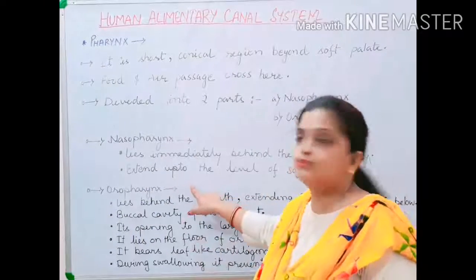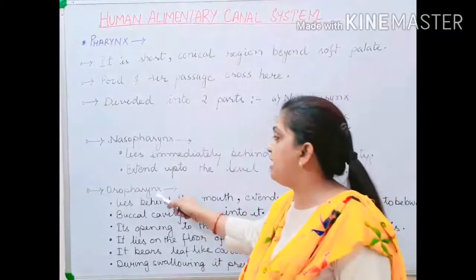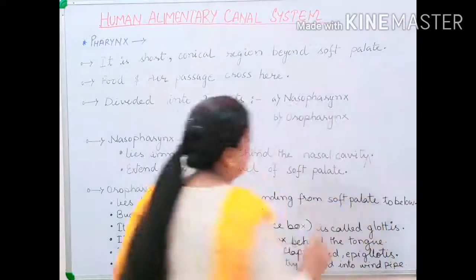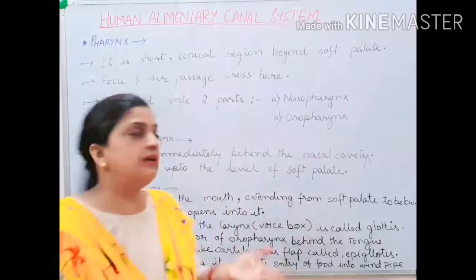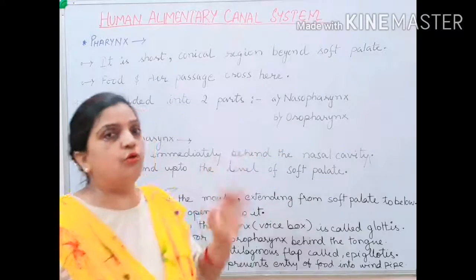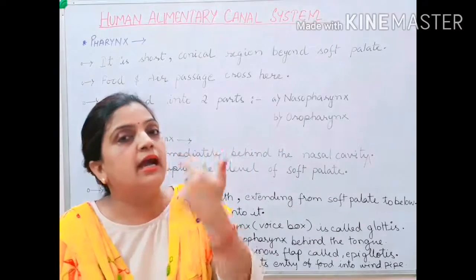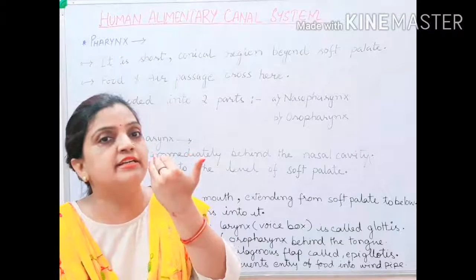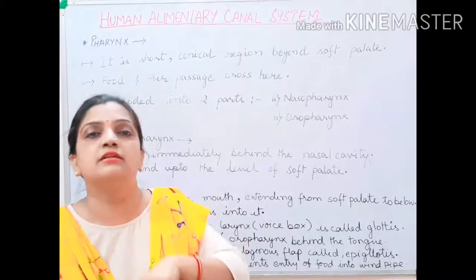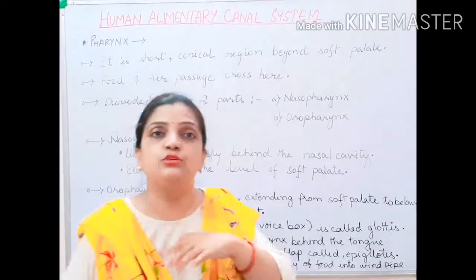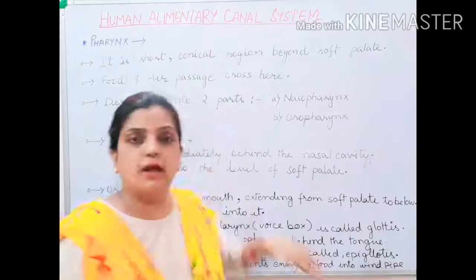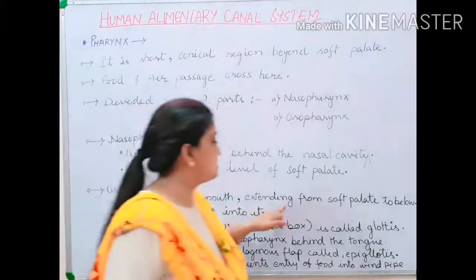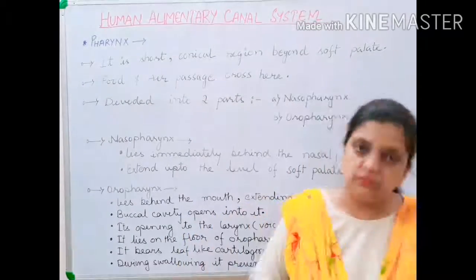Now children, let us move to the oropharynx. Oropharynx lies behind the mouth and extends from the soft palate downwards. Now it is clear, oro, from the name oro. So the oropharynx is the last part of the mouth, starting from the soft palate and moving down internally, and it will connect to the oesophagus, the next part after the pharynx. So the oropharynx lies behind the mouth, extending from the soft palate to below.